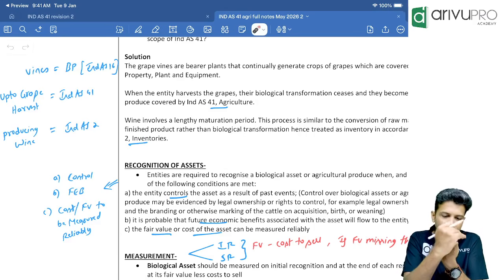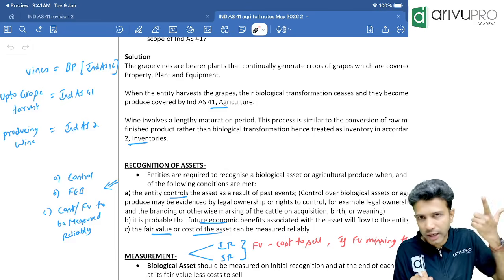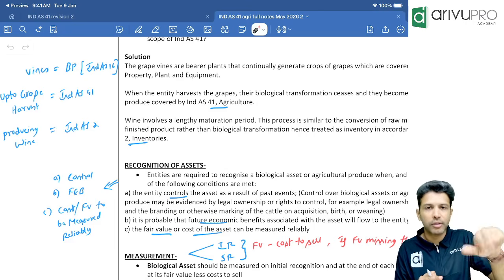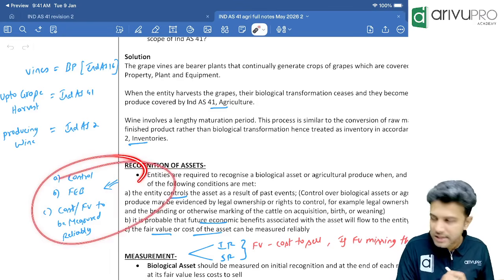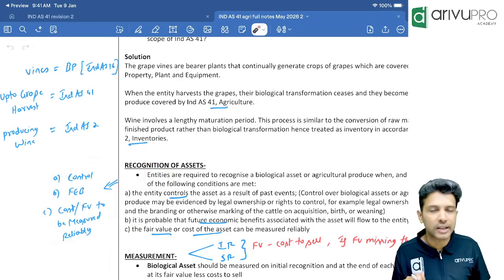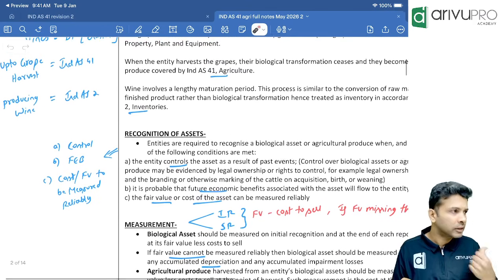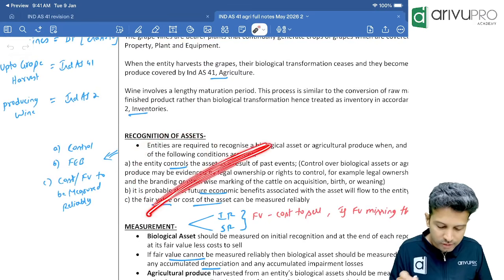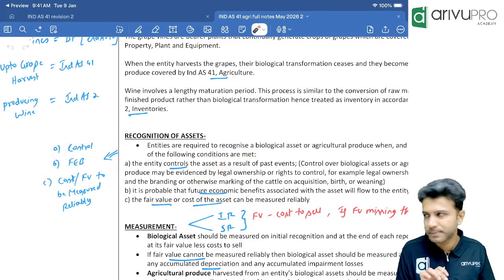So one, that biological asset should be within your control. Two, you should be getting some future economic benefits from that. Three, cost of that biological asset or fair value of that biological asset, you should be able to measure it reliably. If these three are satisfied, then only you can show biological assets in your balance sheet. This is the recognition criteria of biological assets. Okay, sir, you don't have to go through all of this. Just what I've written here is more than enough. I've just summarized it for you there.